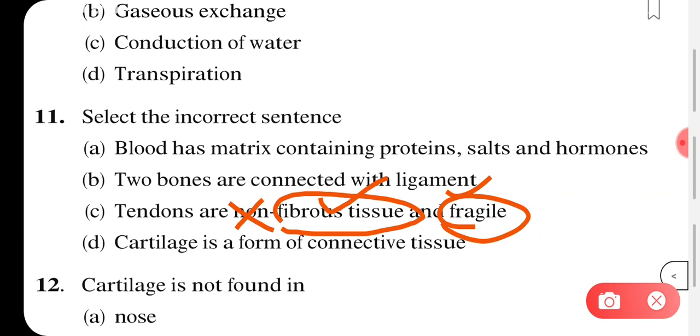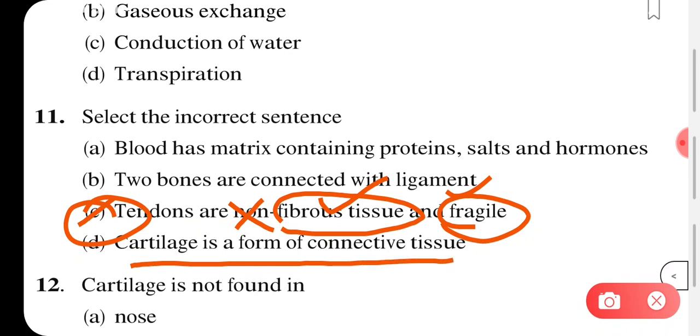The word fragile means something which is very delicate or weak. So these tendons are not fragile, they have good strength, and they have limited flexibility, meaning the flexibility is there, but to a certain extent. So tendons are fibrous tissue, they are not at all fragile, not at all weak, they have good strength, and they do give flexibility also, but to a limited extent. Fine, so this statement is an incorrect statement, so this will be our answer, C option.